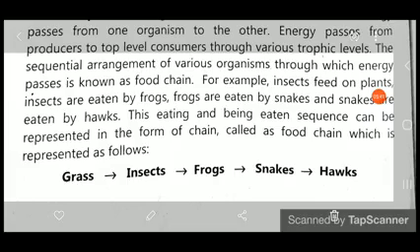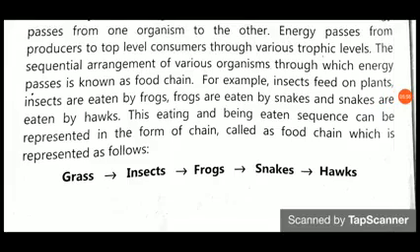Then these insects are eaten by the frog, and the frogs are eaten by the snakes, and snakes are eaten by the hawk. This eating and being eaten sequence can be represented in the form of chains.